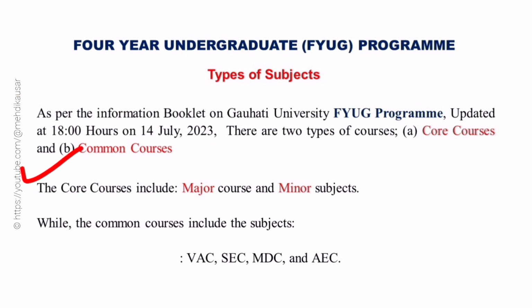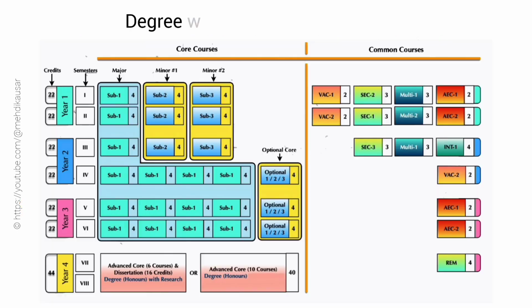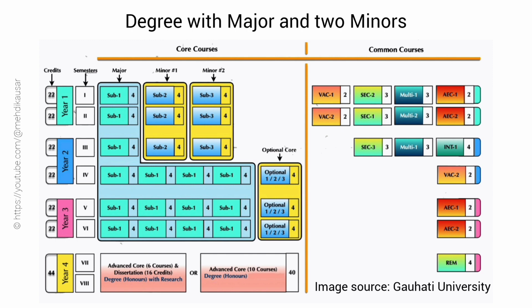The core courses include major course and minor subjects, while the common courses include the subjects VAC, SEC, MDC, and AEC. Now, let us first try to understand the degree with major and minors.